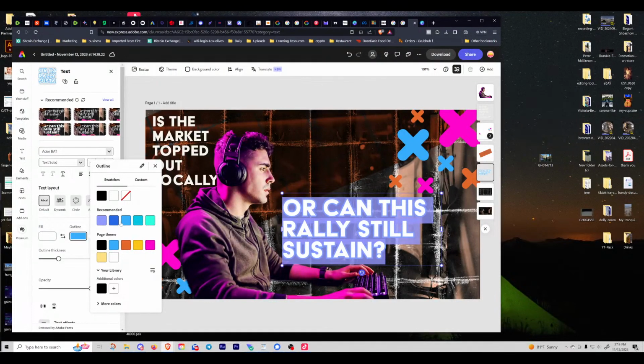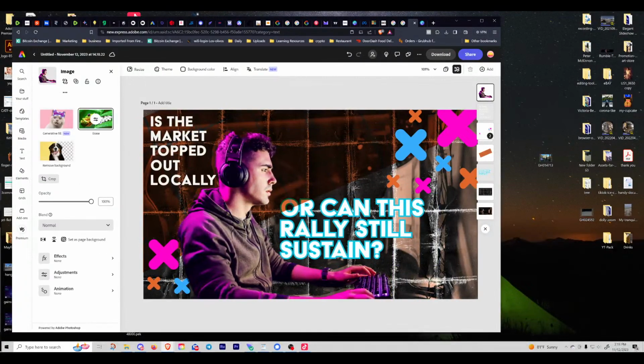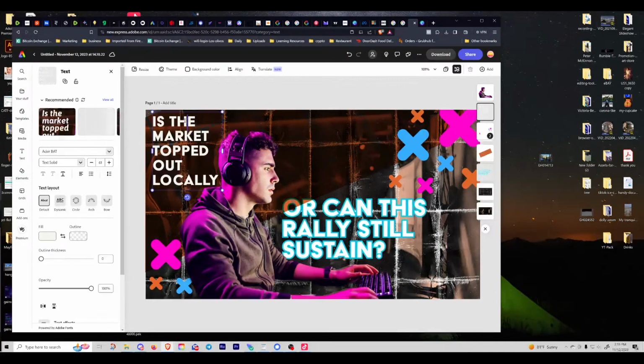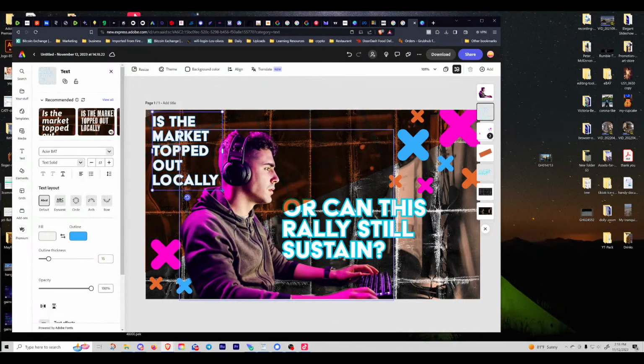it's recommending these tones, which are either complementary to that pink or the yellow on the color wheel. So I like this color. I'll choose this one. Move this guy around just a bit. And I'm going to match this one too by double clicking and selecting all the text, going to outline, clicking the outline button and choosing that same blue color to give it that same treatment. Is the market topped out locally?